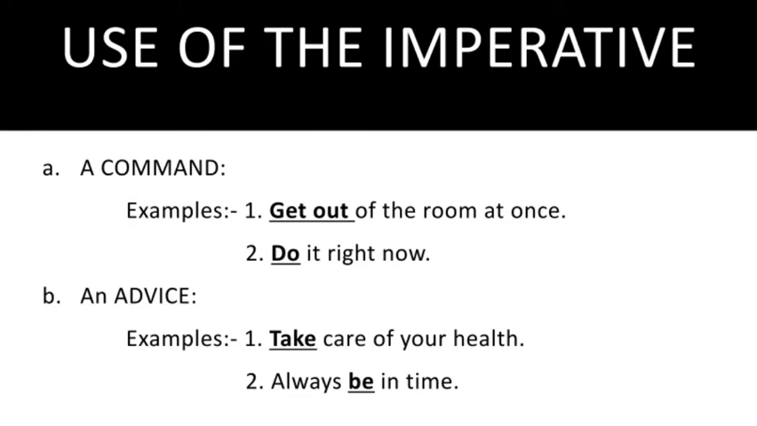In these sentences, the first example refers to: I command you to get out of the room at once. In the second example, do it right now, the first person is referring to the second person, that is, he is ordering the second person to do it right now. So imperative sentences can be used to express a command.